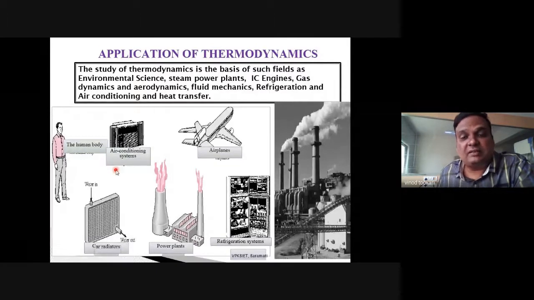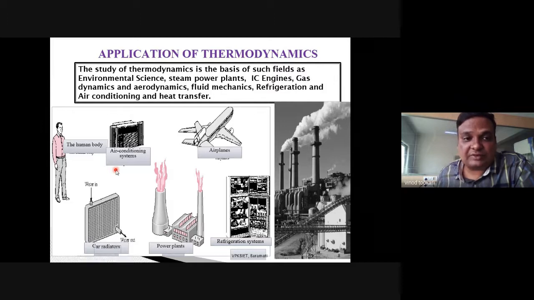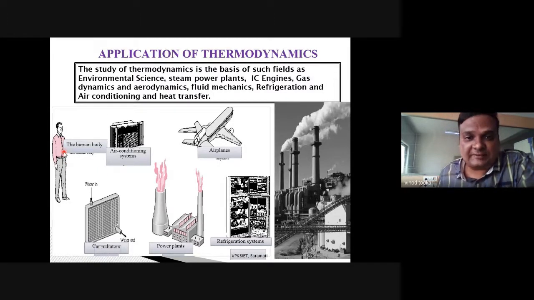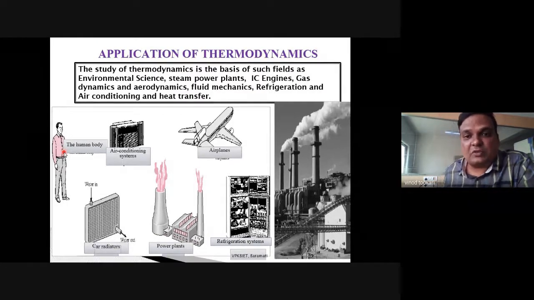But still, the temperature of the human body is nearly 98 to 99 Fahrenheit. Inside the body, the temperature remains constant despite the outside conditions, whether it is summer or winter. And that is because of thermodynamics, because of metabolism.